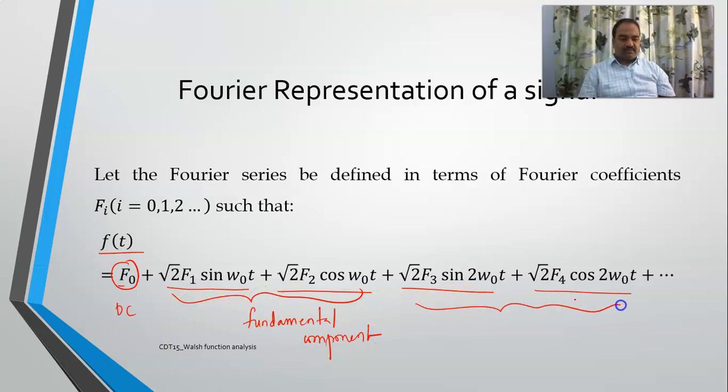These two represent the second harmonic components. Likewise, any signal is represented in terms of trigonometric functions sine and cosine, leading up to infinity.